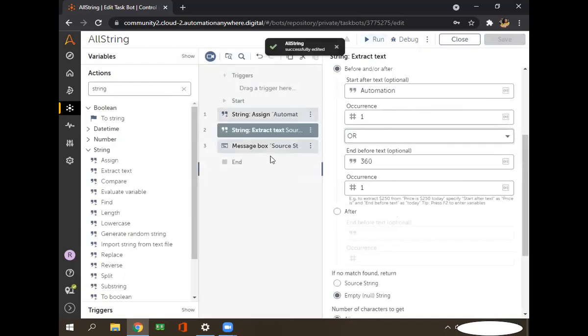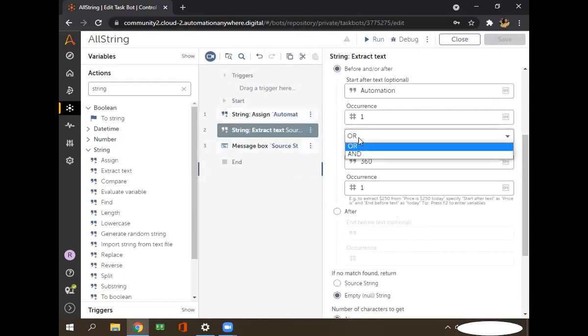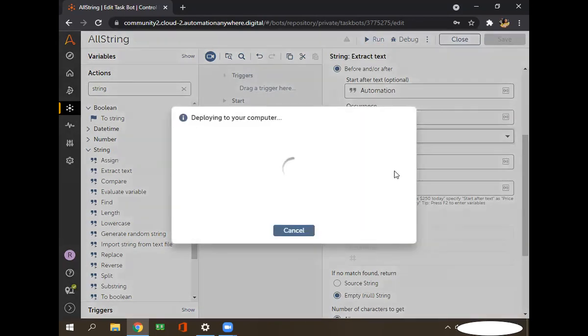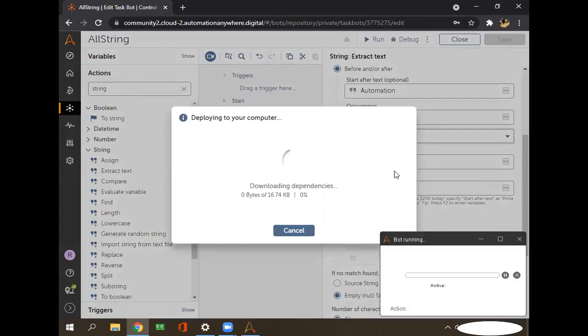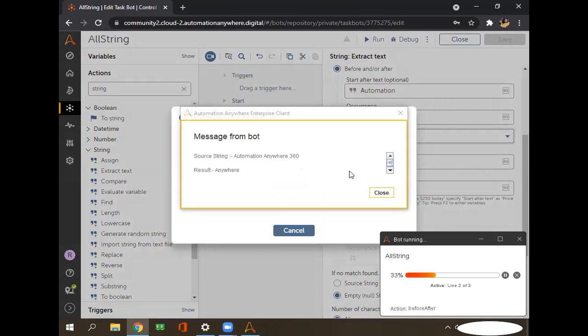After this execution, I'll tell you the difference between when we use or and when we use and. So see, we got this anywhere.